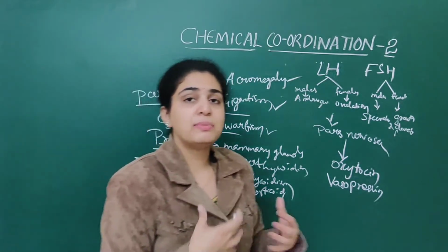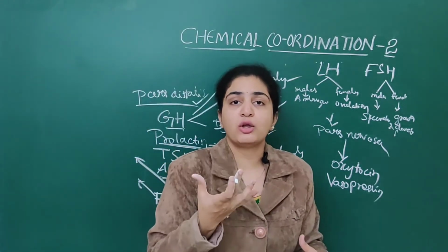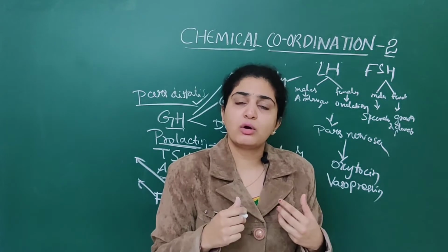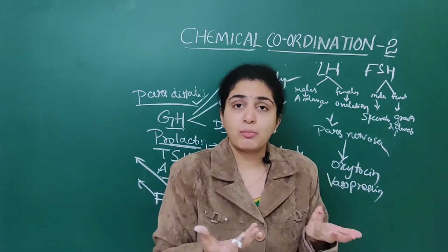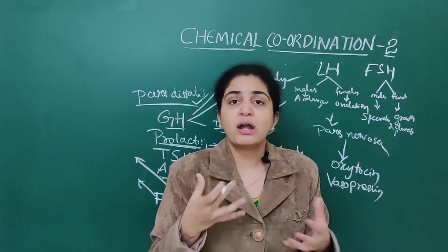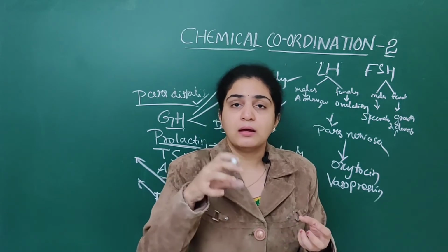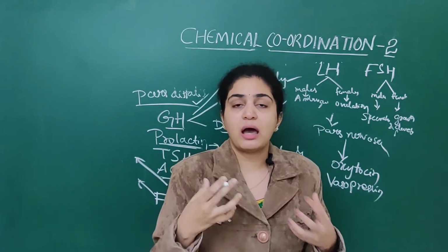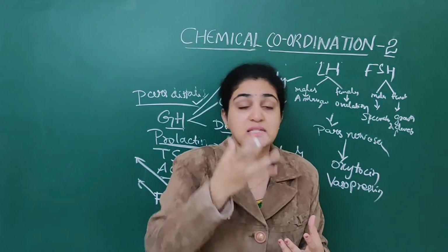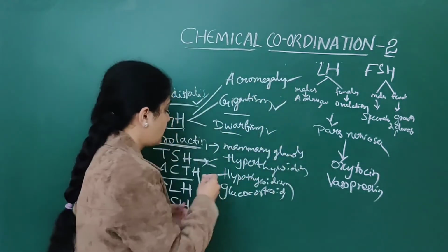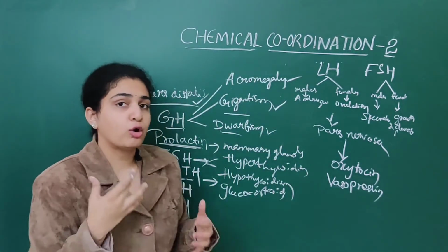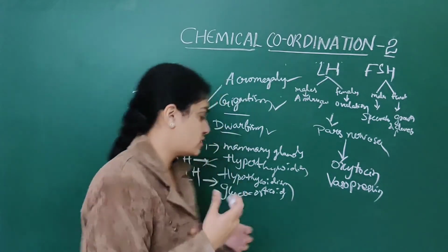Adrenocorticotropic hormone helps in secretion of glucocorticoids. What will these glucocorticoids do? They help in carbohydrate metabolism. Glucocorticoids are produced by which hormone? They'll ask, an important NEET question. You should say that glucocorticoids are secreted under the influence of adrenocorticotropic hormone.